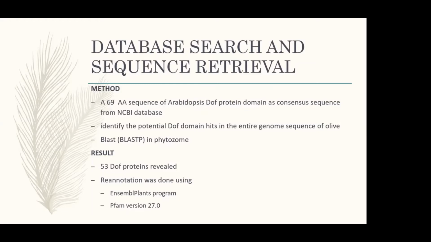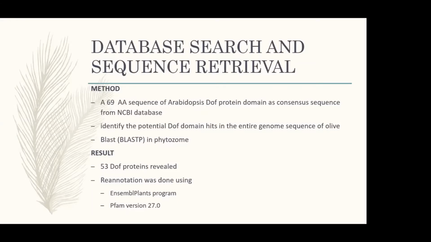I used olive because its whole genome has been sequenced, and it was easy to extract the genomic CDS and protein sequence of this DOF protein.